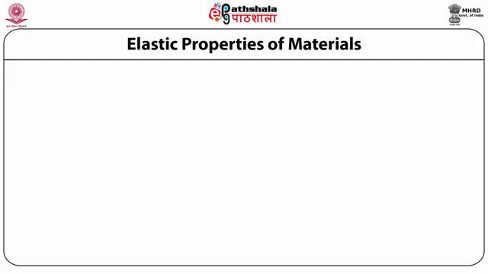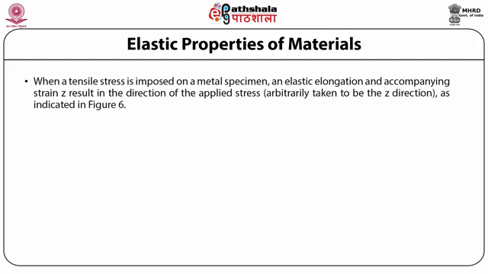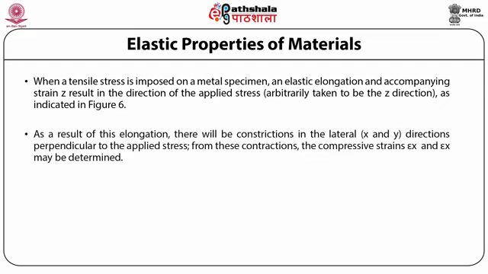Elastic properties of materials. When a tensile stress is imposed on a metal specimen, an elastic elongation and accompanying strain epsilon Z results in the direction of the applied stress, which is arbitrarily taken to be the Z direction, as indicated in the given figure. As a result of this elongation, there will be constrictions on the lateral, that is X and Y directions, perpendicular to the applied stress. From these contractions, the compressive strains epsilon X and epsilon Y may be determined.